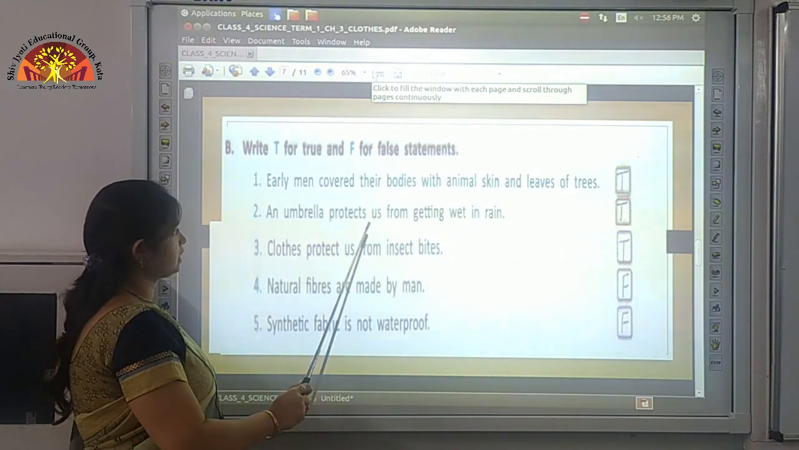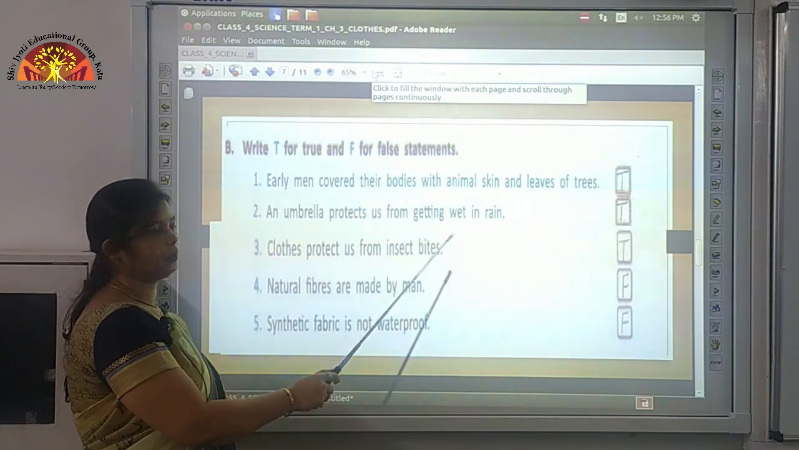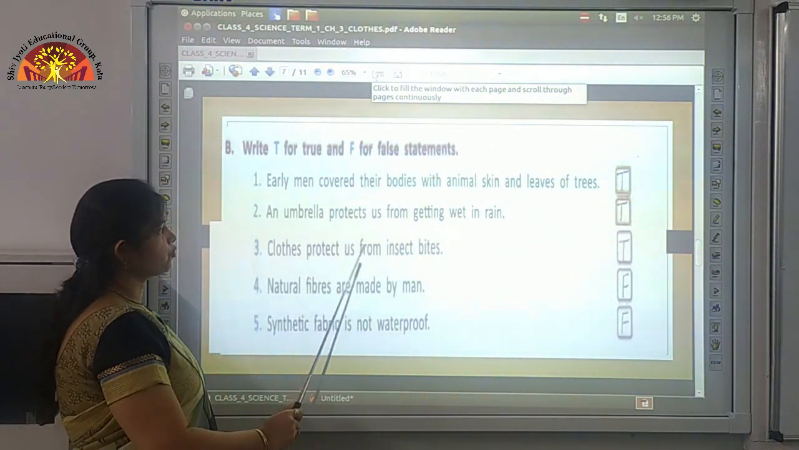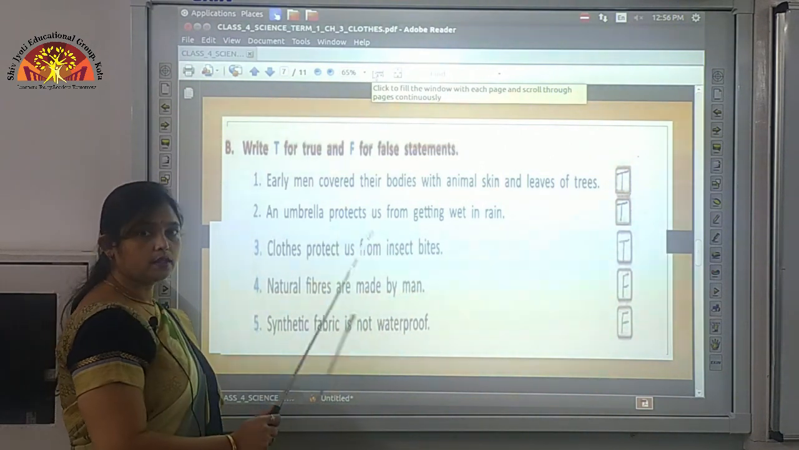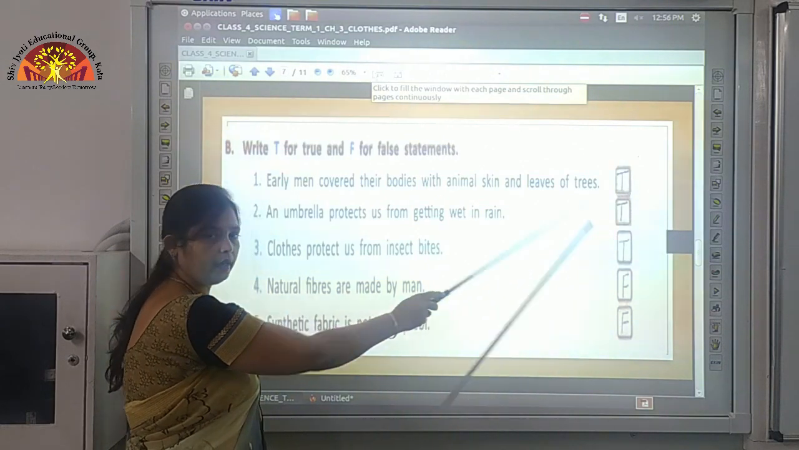An umbrella protects us from getting wet in rain. Again this is also a correct statement. So we'll write T over here. Third, clothes protect us from insect bites. Now this statement is also a correct statement. So we'll write T over here.